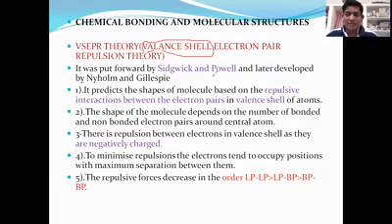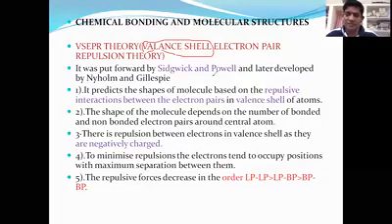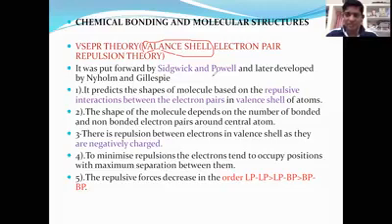H2O, sp3 hybridization; methane, sp3 hybridization. Methane is 109 degrees, H2O is 104 degrees. There is a decrease in the bond angle. Let me explain why this distortion, this difference, takes place. The distortion of molecular structures takes place because of the valency shell electron pairs. Let me explain what is meant by a valency shell electron pair.